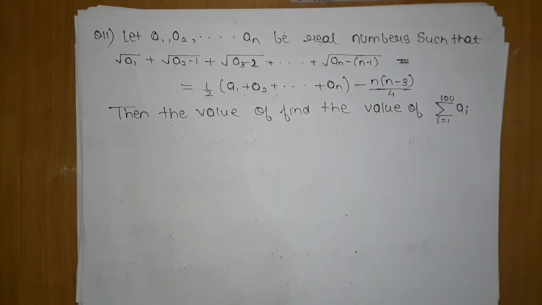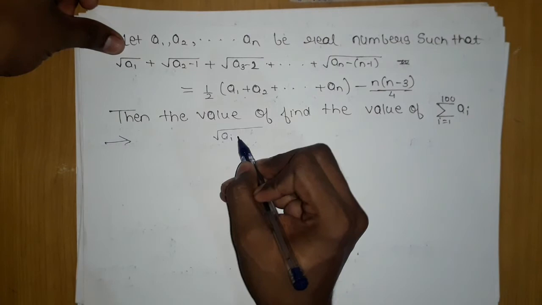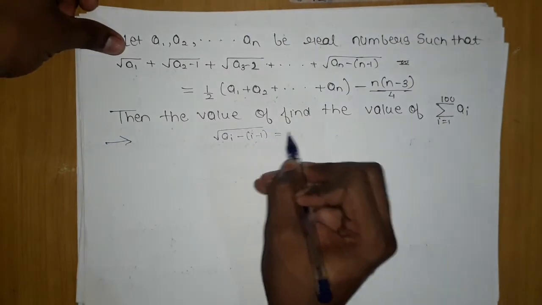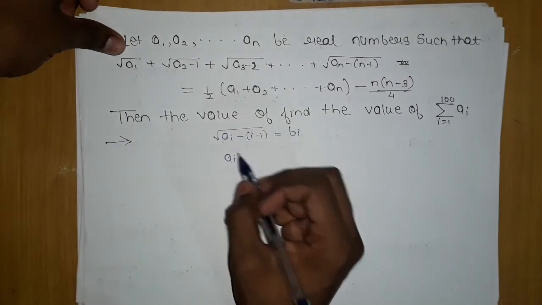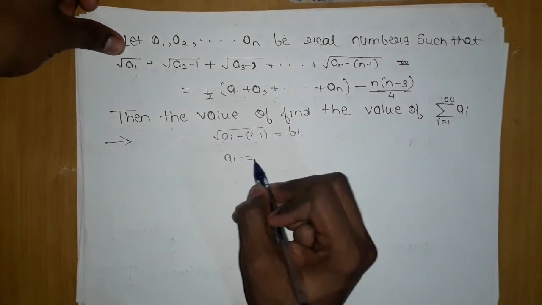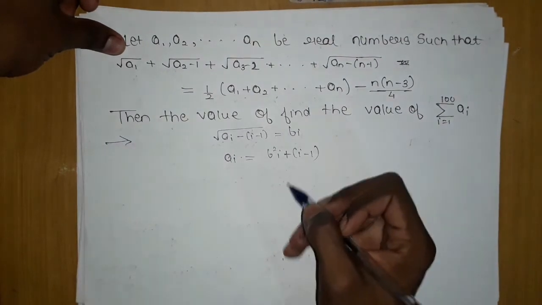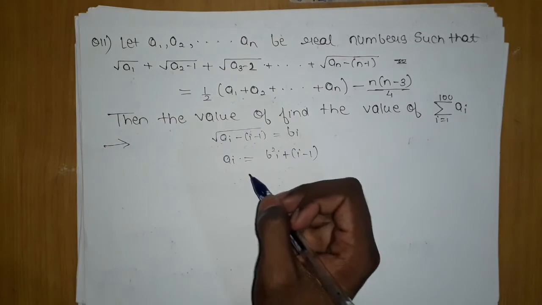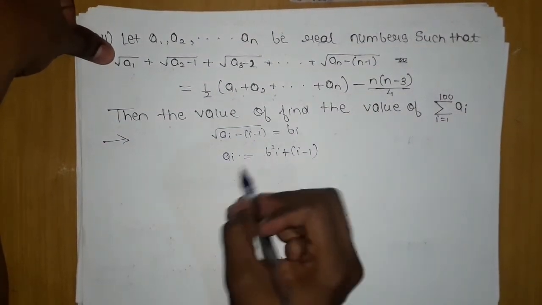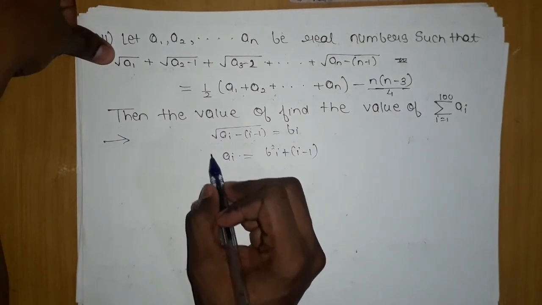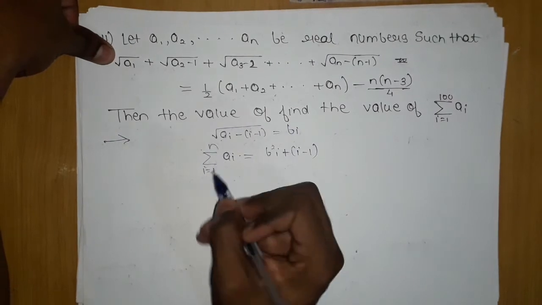Now if I consider this thing, and instead of n, I take i minus 1 as bi, then what do I get? This is the general Tn term. So what you can clearly see is bi square plus i minus 1 gives me the ai value. And one more thing: if I apply summation i equals 1 to n, this will be equal to summation of bi square plus i minus 1, i equals 1 to n.